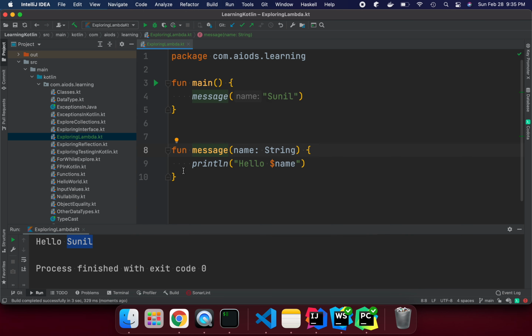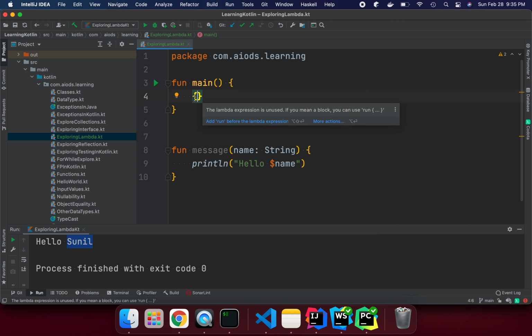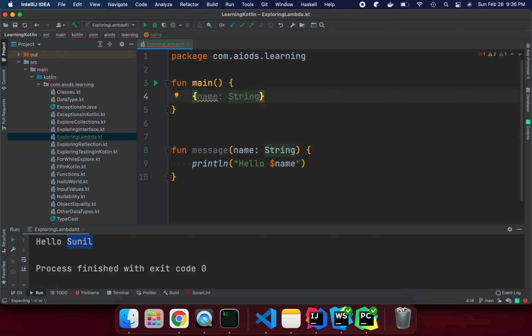This is the basic thing. But suppose we wanted to convert this message into a lambda, how can we do that? First, let's remove this one. If you want to create or define a lambda, we have to start with curly braces and end with curly braces. This is the scope under which we define our lambda function. First let's give the parameter. My lambda is going to take one parameter, then we write an arrow,